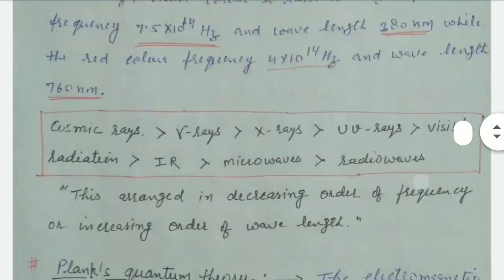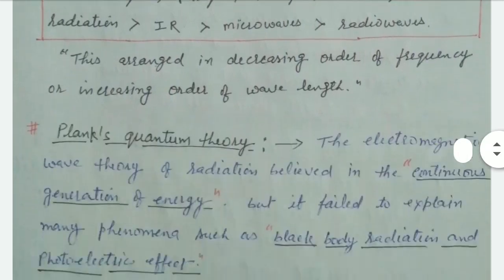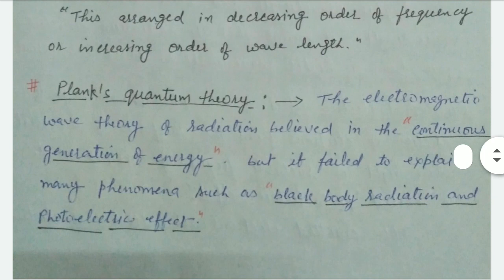That's clear? And the visible spectrum has wavelength 380 nanometer to 760 nanometer. Now our next point is Planck quantum theory.